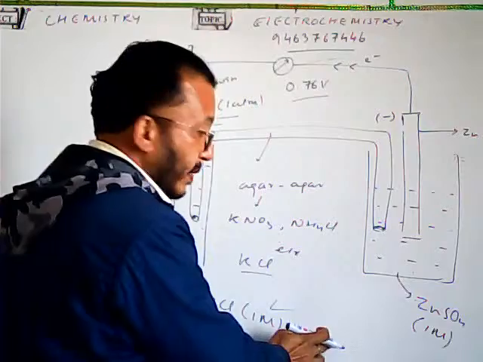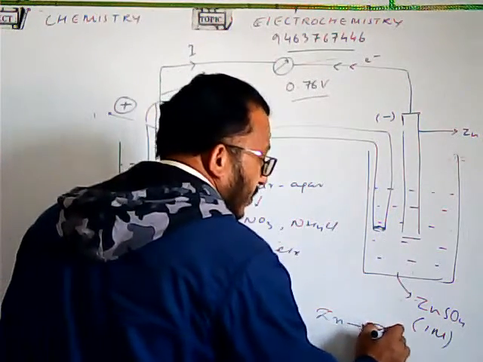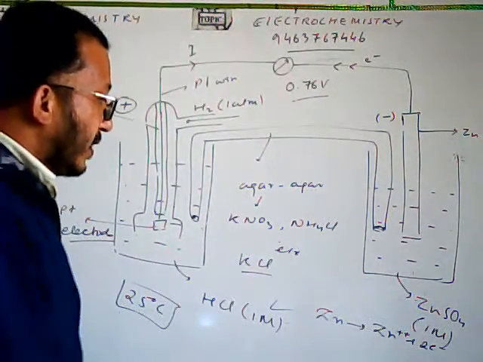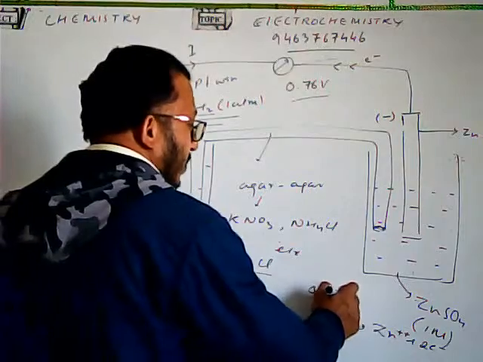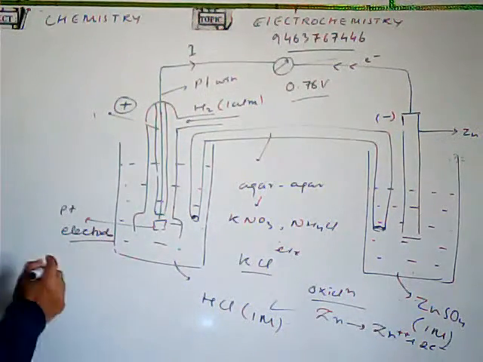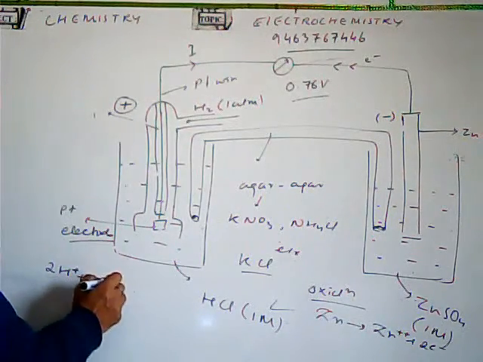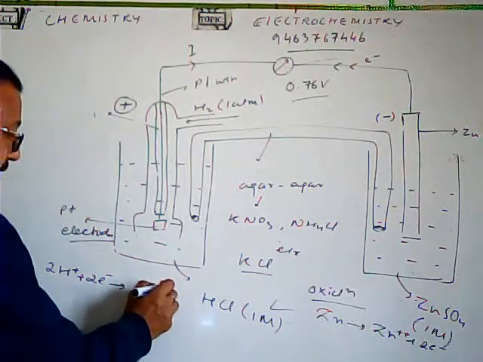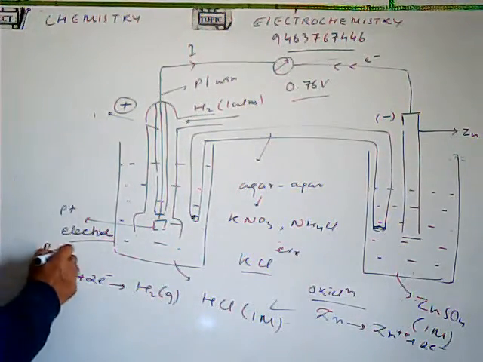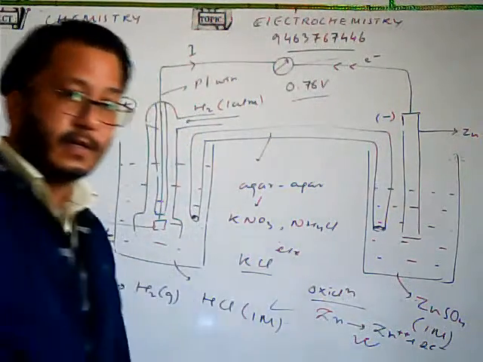This will be only possible with an oxidation reaction taking place. Zn is going into the solution as Zn plus plus, and the electrons are left here. Fine. So this is the oxidation half cell, and this will be your reduction half cell. In this case, the two hydrogen ions will be taking up two electrons and depositing as H2 gas. So here the reduction reaction will be taking place, and this will be called the reduction half cell, and this will be called the oxidation half cell.